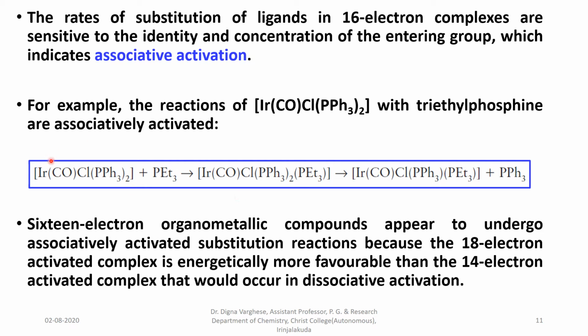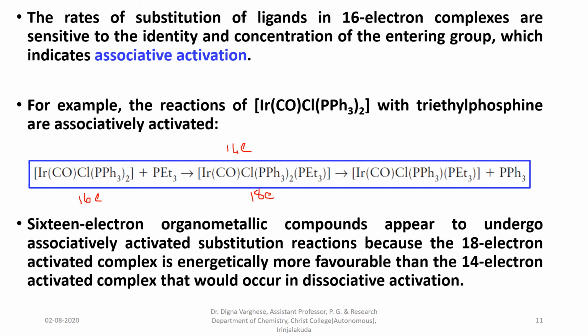If the complex has a valence electron count of 16, it reacts with triethyl phosphine to form an 18 electron compound. If it were dissociatively activated for this particular reaction, it would form a 14 electron species that is energetically not favorable.